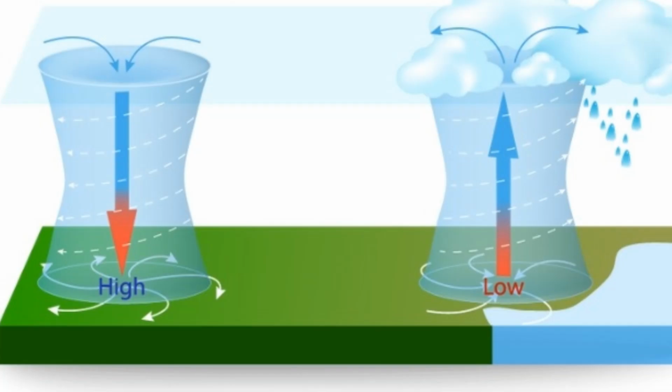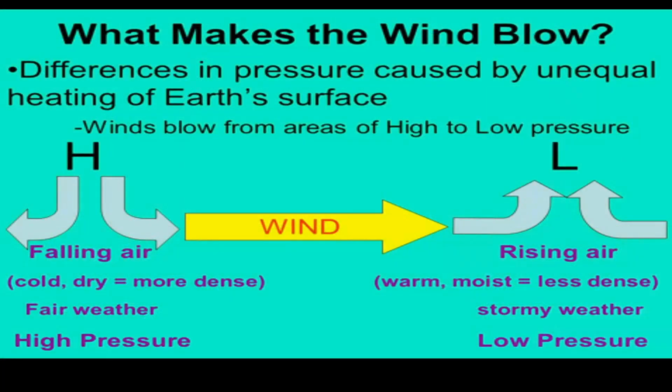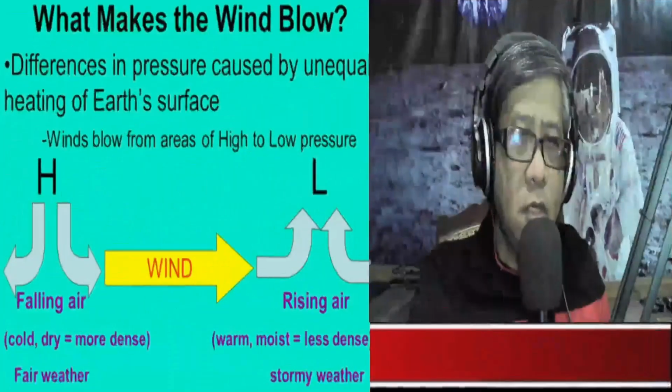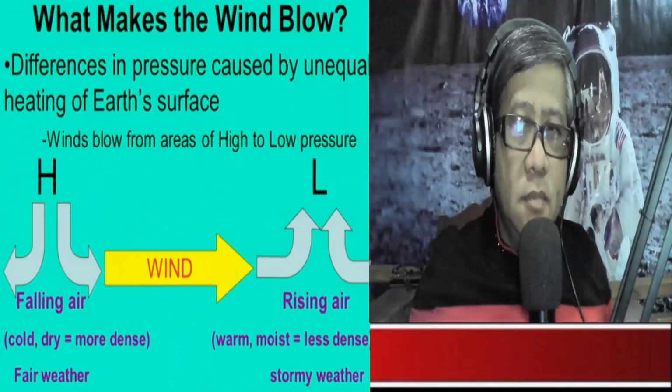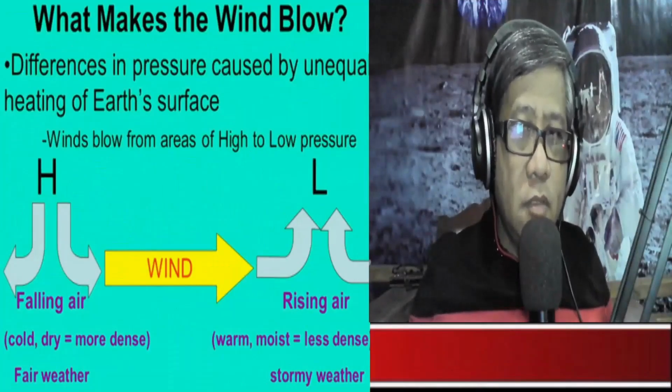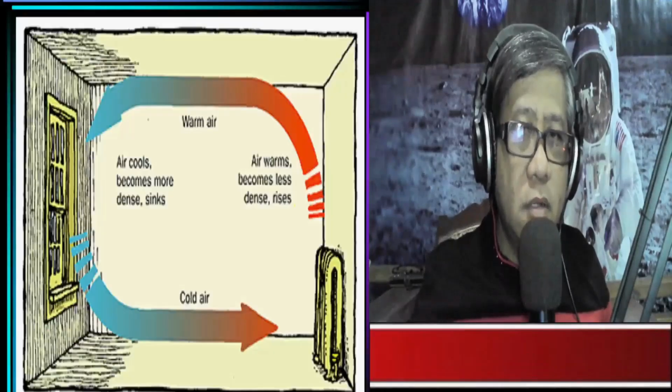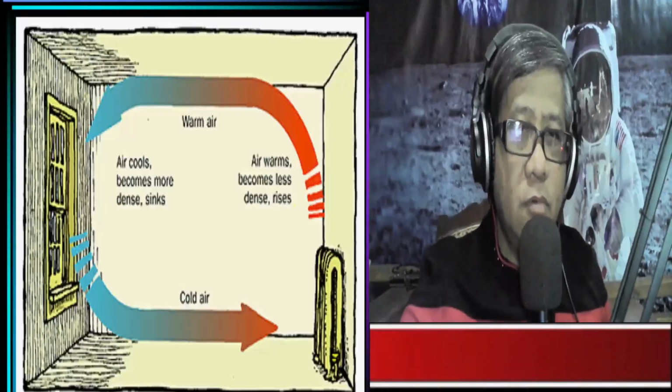And this difference in pressure will cause the air to move from a region of high pressure to a region of low pressure. So this movement of air is what we call wind. So to further illustrate this movement of air or wind due to differences in air pressure, let's take a look at this diagram of the circulation of air inside a room.